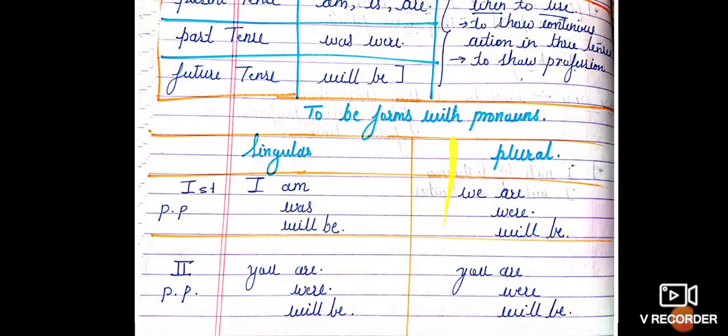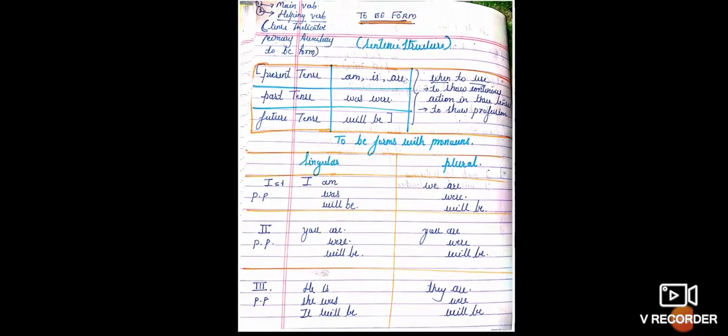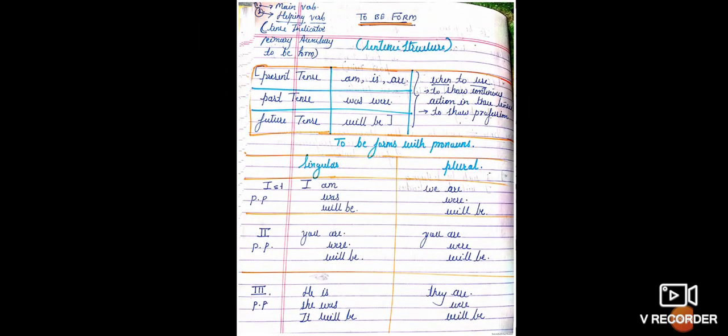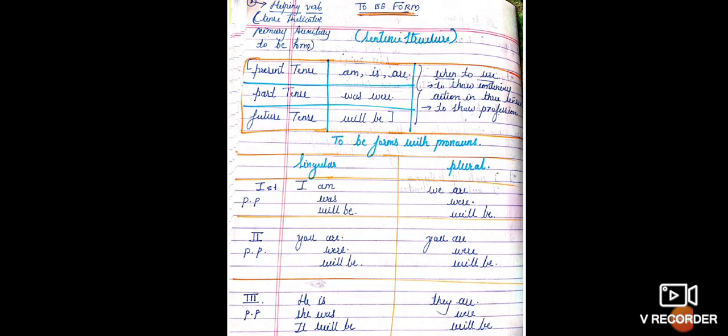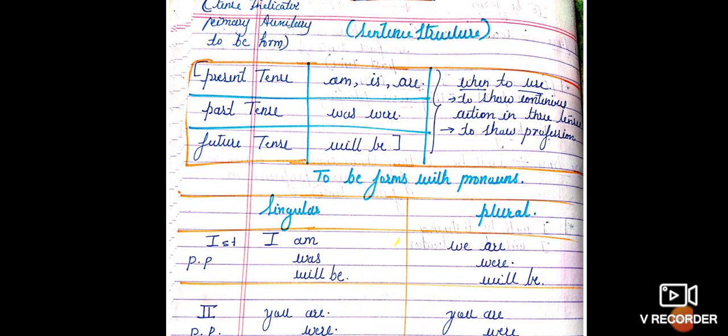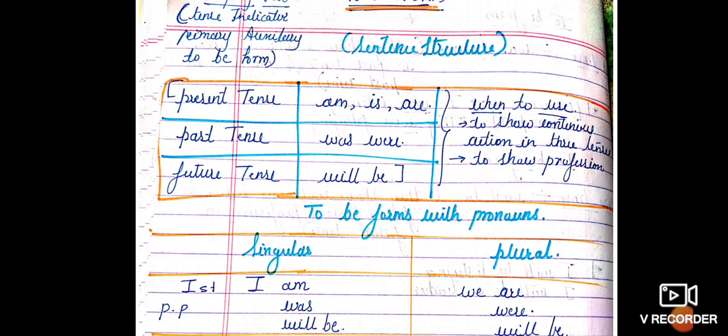One thing I want to tell you before going to the next section: every sentence can be framed in three tenses. What are these three tenses? We have present tense, past tense and future tense.